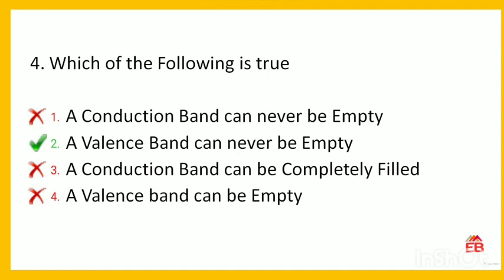Next is, which of the following is true. Here they have given the statements. The first statement is, a conduction band can never be empty. Second is, a valence band can never be empty. Third, a conduction band can be completely filled. Fourth, a valence band can be empty. So the correct option is, a valence band can never be empty. A conduction band can be empty, but a valence band can never be empty. So option 2 is correct.